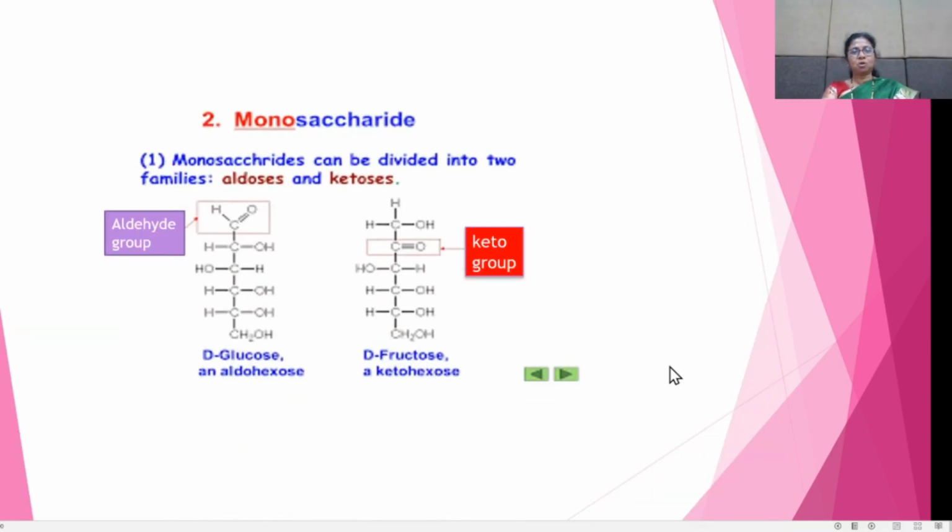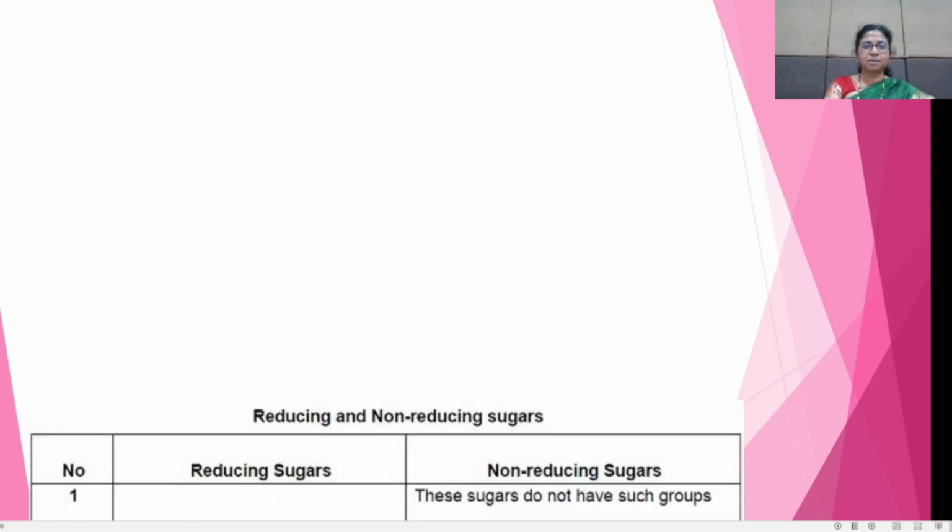Now see the monosaccharides. According to their functional groups, monosaccharides are of two types: aldoses and ketoses. Monosaccharides containing an aldehyde group are called aldoses, and monosaccharides containing a keto group are called ketoses.